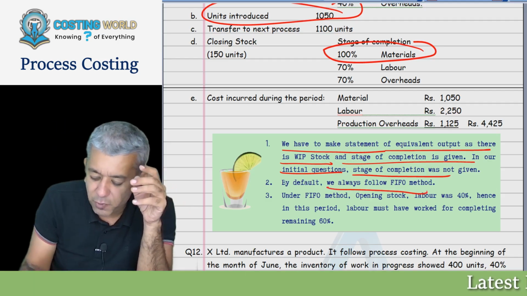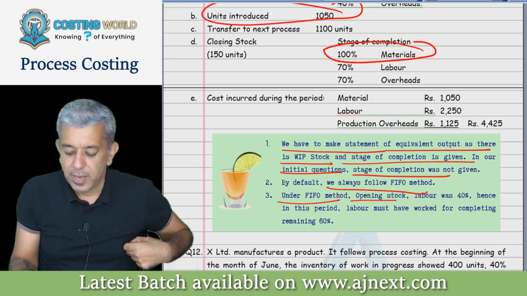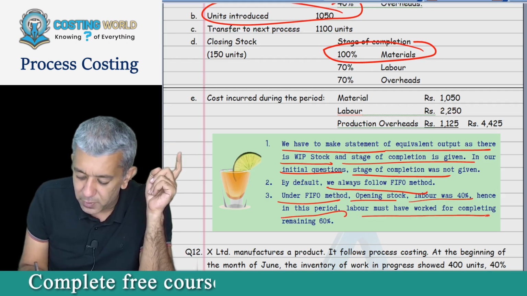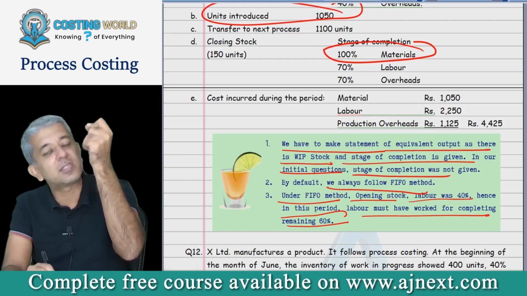Further, by default, we always follow FIFO method. And under FIFO method, opening stock labor was 40%. Hence, in this period, labor must have worked for completing the remaining 60%. I just tried to give the logic of that 60% thing, nothing else. Okay.